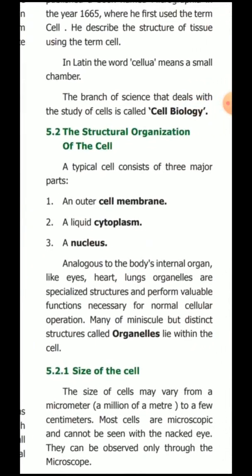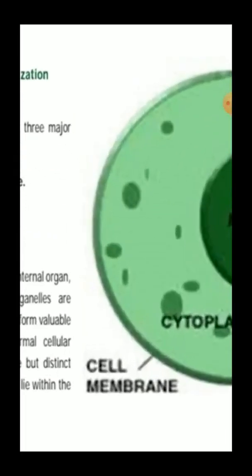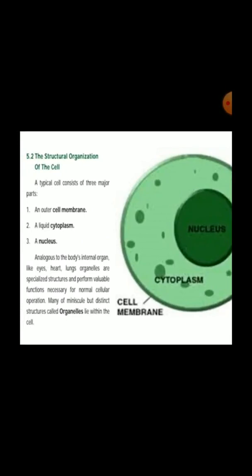The first is the outer cell membrane, the second is the liquid cytoplasm, and the third is the nucleus. Okay, children, see, this is the outermost part. This outermost part is called what? Cell membrane.